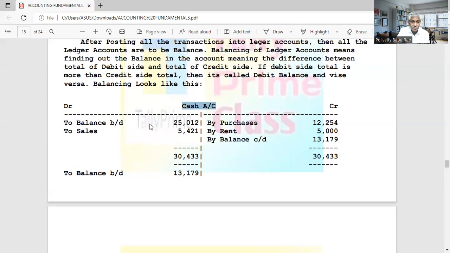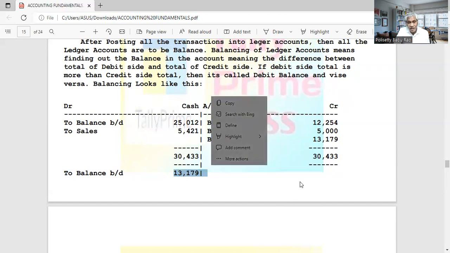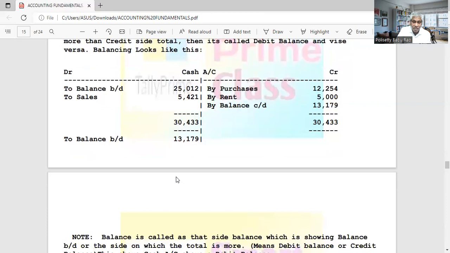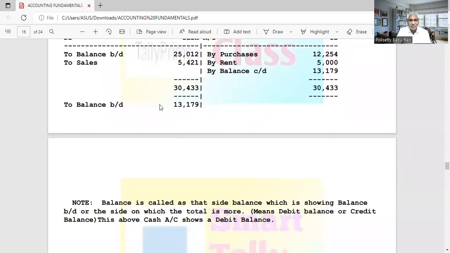And here, wherever we are writing the balance brought down, it means that side is higher. We write it on the higher side only. So the balance brought down is written on the higher side only. That is why the balance is called by the name of that side, that is, it is on the debit side. That's why the balance is called debit balance. Suppose the balance carried down is on the credit side, we call it credit balance. That is the higher side. On the lower side, balance carried down; on the higher side, balance brought down. The balance brought down is the actual remaining balance. That balance is called by that side.